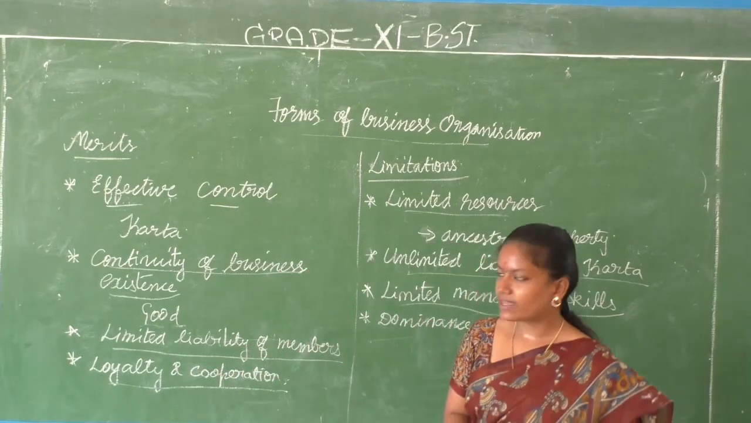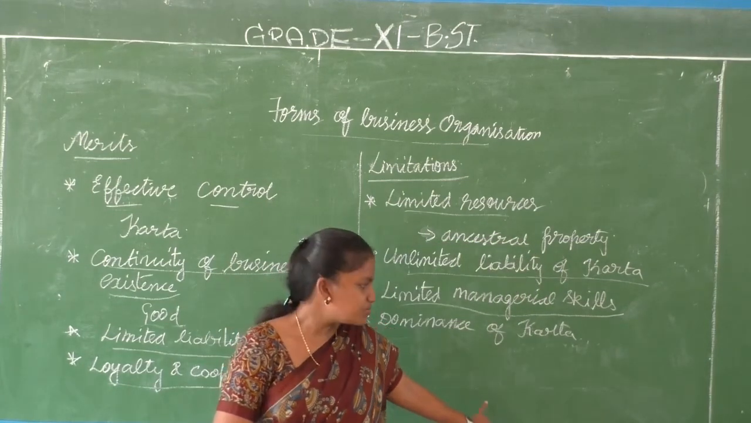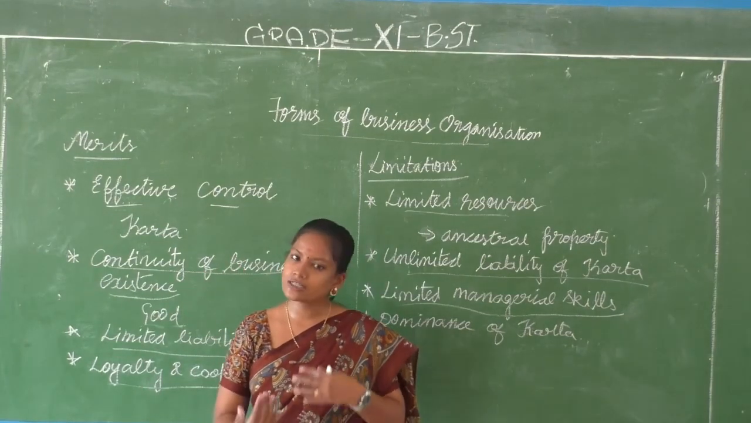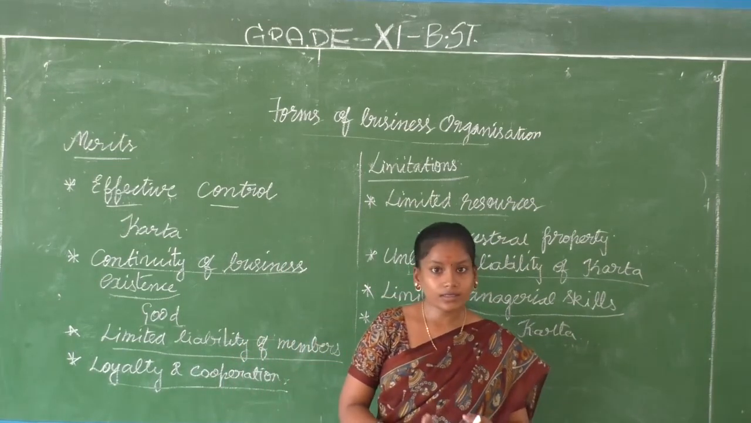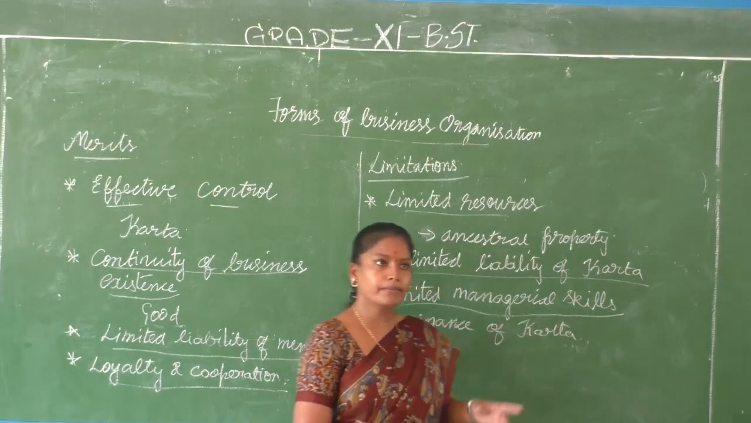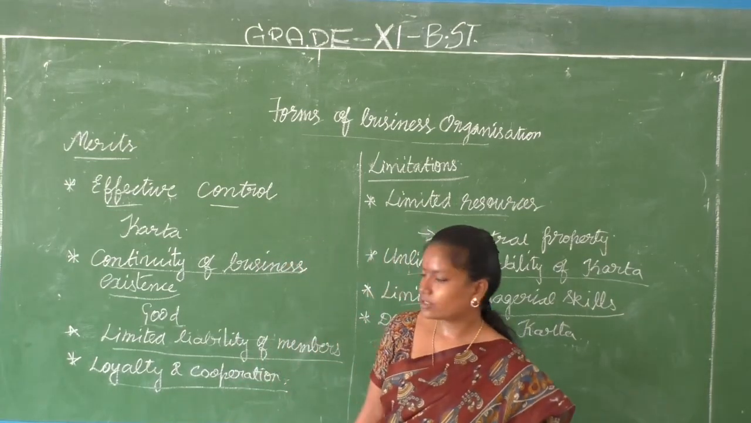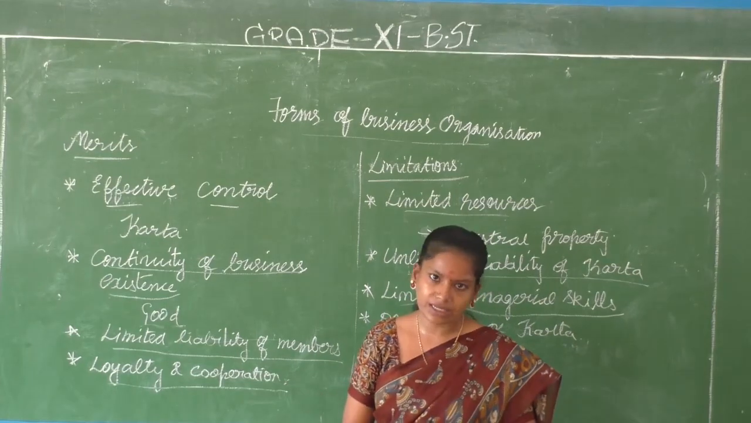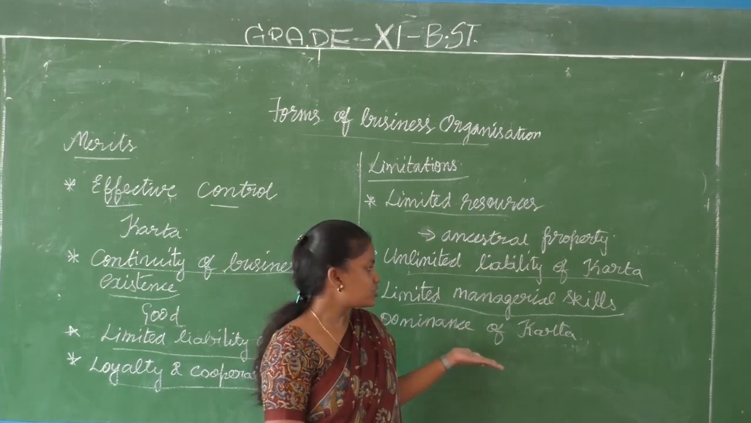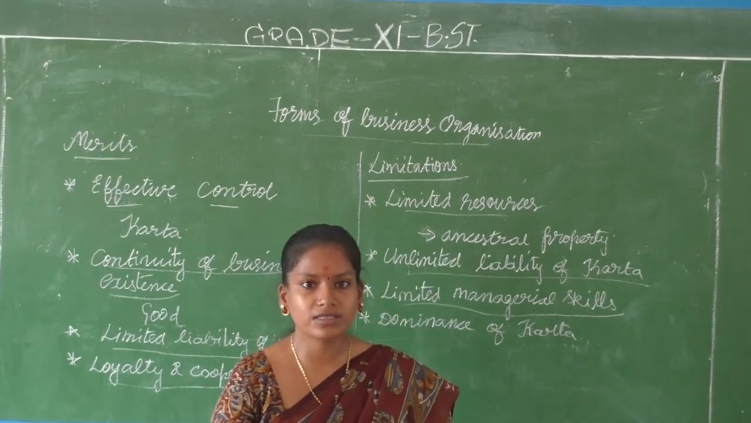So among the points we have discussed in merits and demerits, in merits the control is going to be effective, but it becomes a demerit in dominance of karta. In merits we discussed the continuity of business existence, because after the karta dies, the next eldest member can take up the business. Limited liability of members is a merit, but unlimited liability of karta becomes a demerit. Loyalty and cooperation is really good here because it's a family business, whereas managerial skills are very limited, because the karta is the only person who takes all the decisions of this particular business organization.